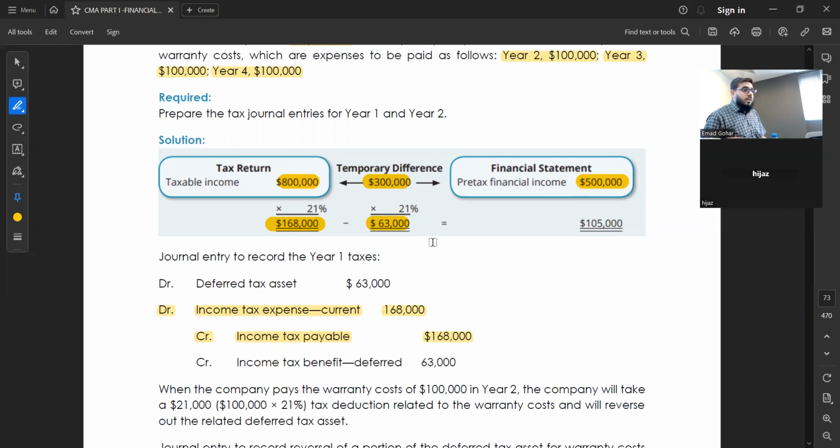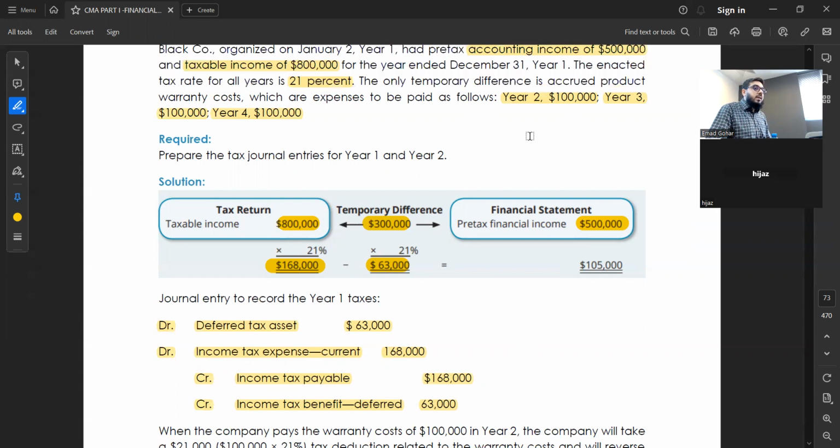Yes. So what is my prepaid? What is the deferred tax asset? 63,000. So you will debit it. This will go to the balance sheet. And then this will go to the income statement, 63,000. Because in accounting, we don't consider it as our expense, right? As per accounting standards, you cannot book this 300,000 as income. So that's why my income is how much only?